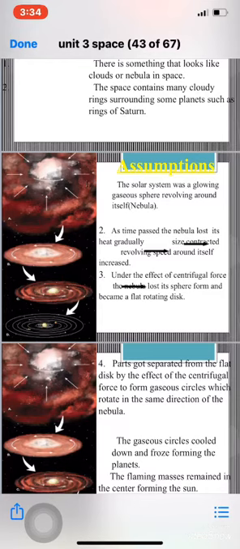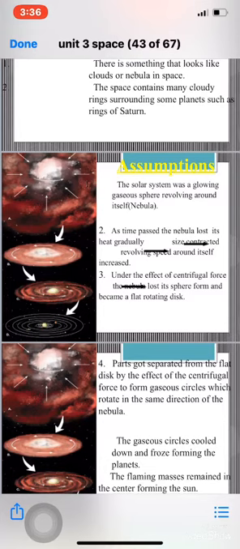This sphere was called the nebula. What is meant by nebula? It's a glowing gaseous sphere revolving around itself from which the solar system originated.